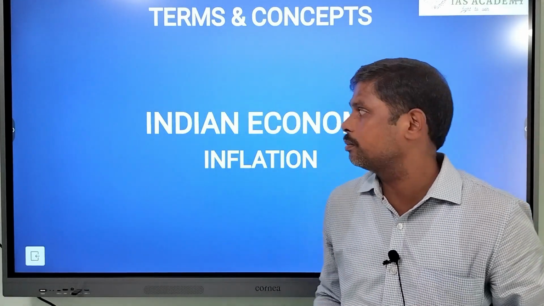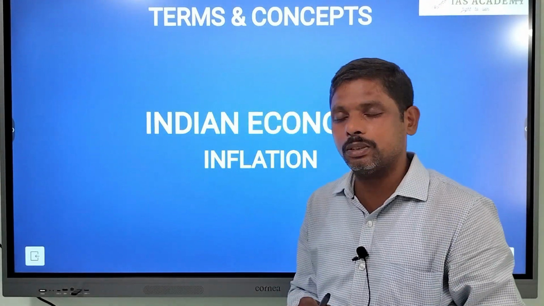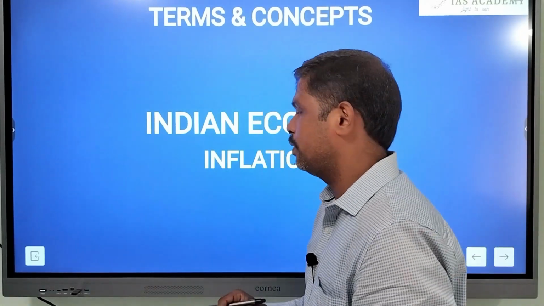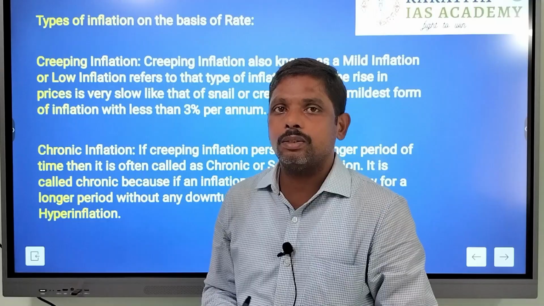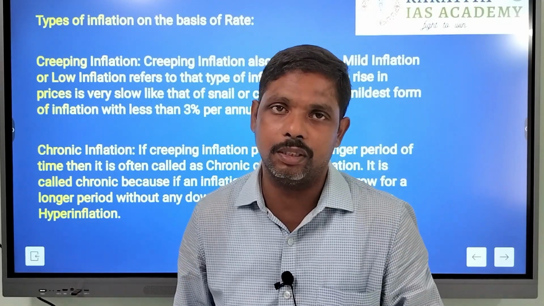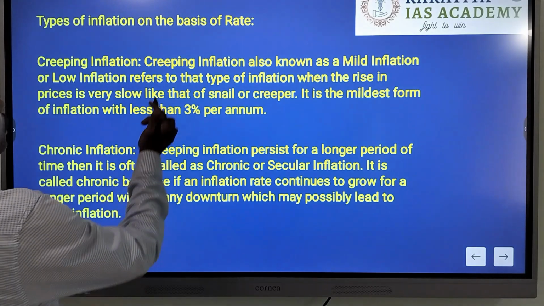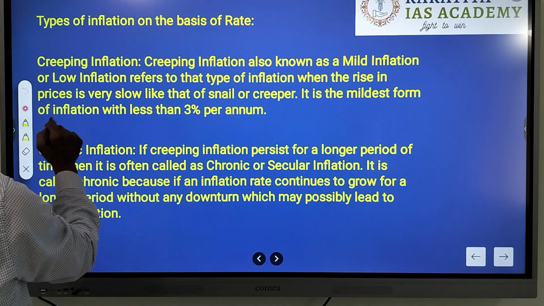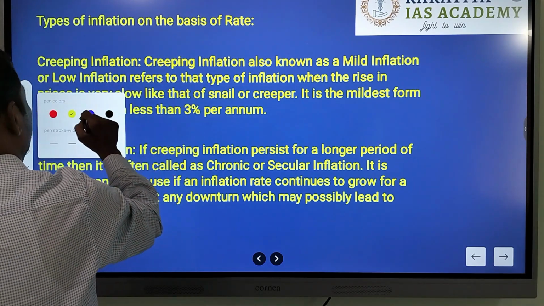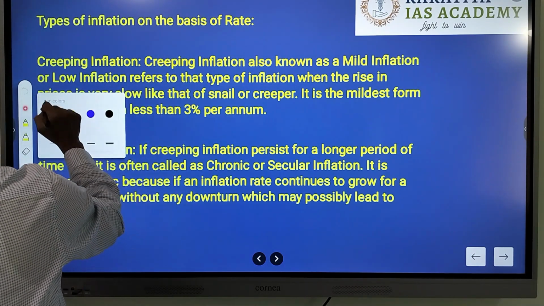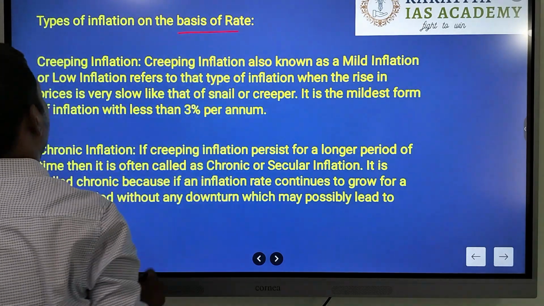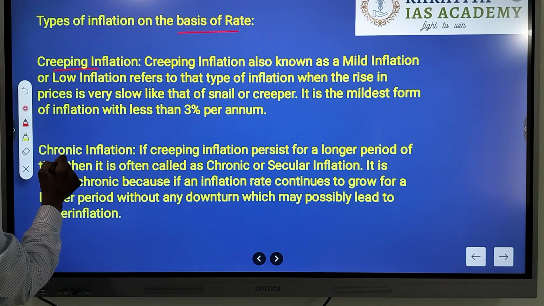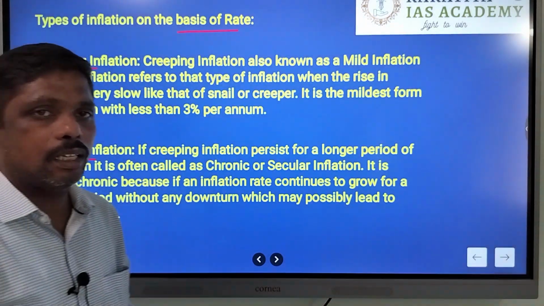Continuing the discussion on the terms and concepts of Indian economy. All right, let us go ahead with different other terms. So, what are different types of inflation? Based upon rate of increase, inflation can be differentiated as creeping inflation, chronic inflation, galloping inflation, hyperinflation, running inflation.